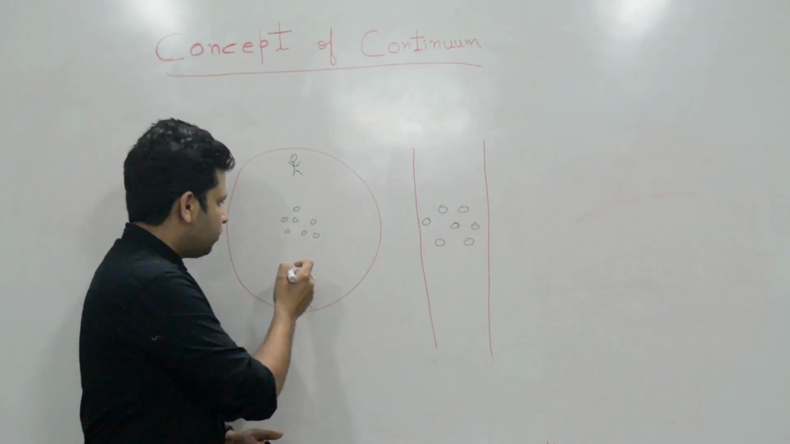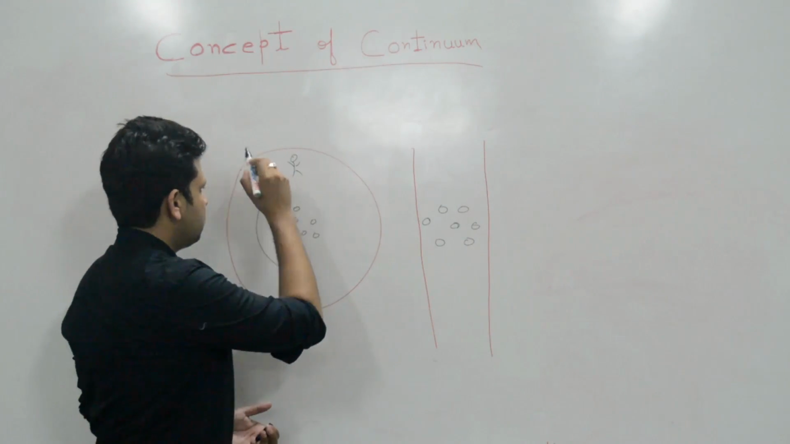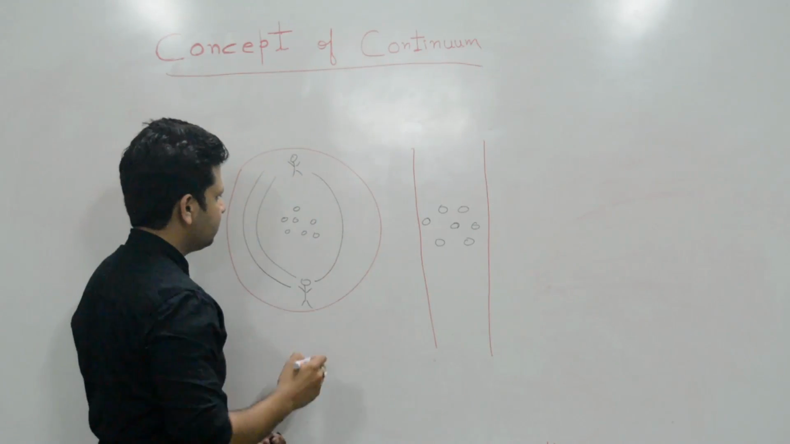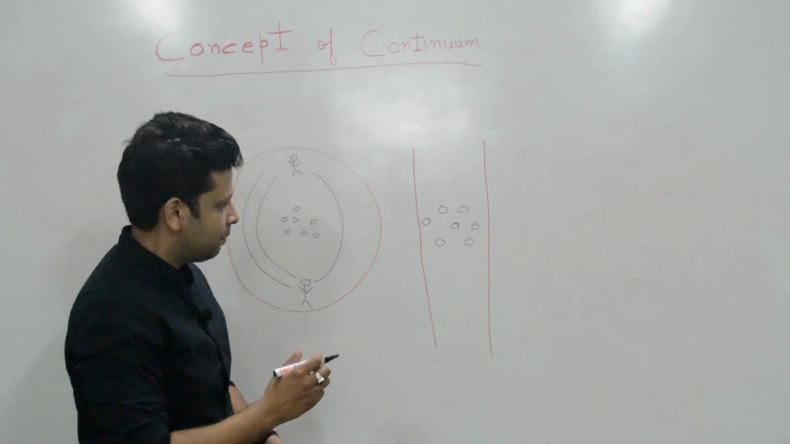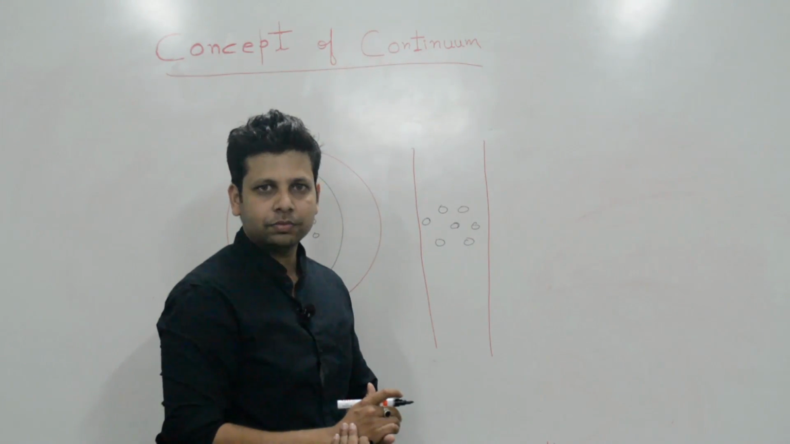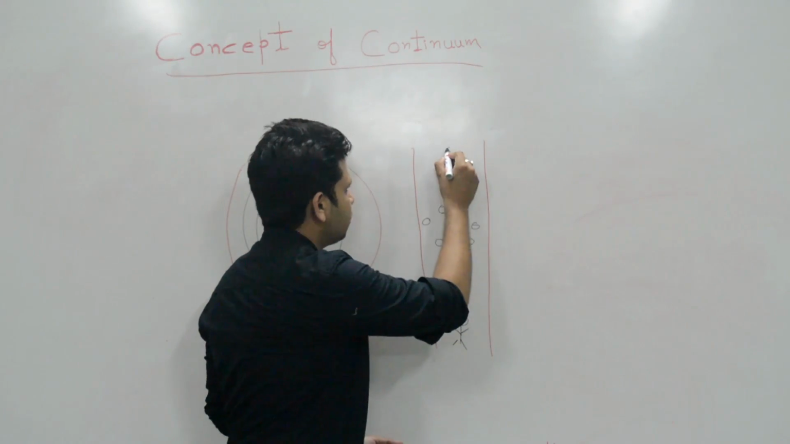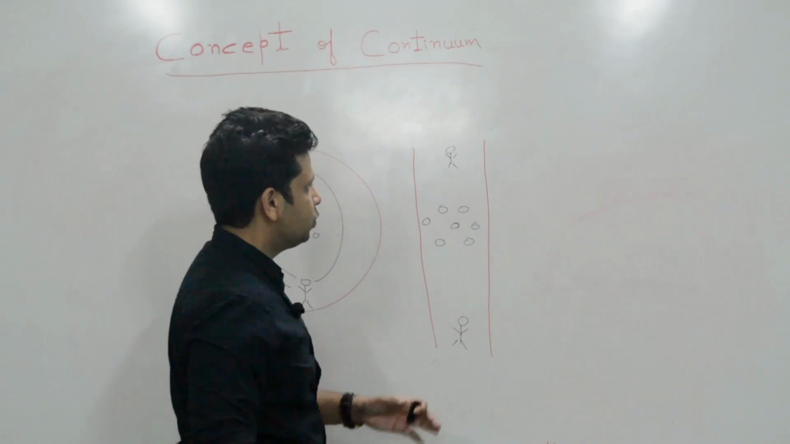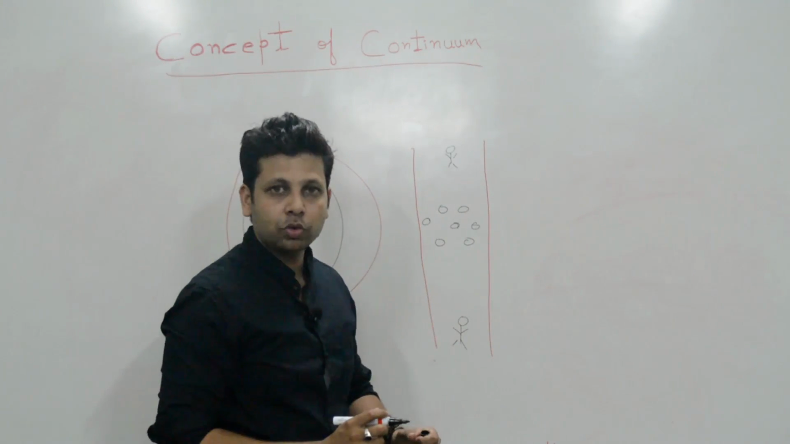If you want to go from this side to this side, you can choose any path. You can go from this path, this path, or this path, and you are ignoring these potholes. But if the path is very narrow, then you cannot ignore these potholes. If you have to go from this side to this side, you cannot go easily. You cannot ignore these potholes.